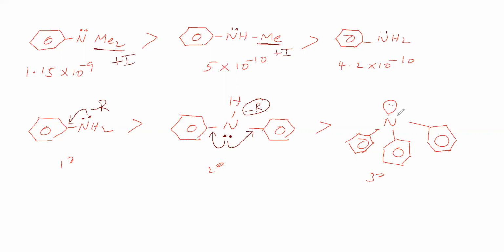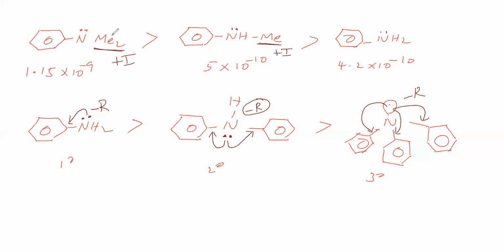So in this case, this nitrogen lone pair goes into resonance with this phenyl ring, otherwise with this phenyl ring or with this phenyl ring. 3 possibilities are there. Therefore, the minus R effect of this nitrogen is much greater than that of this. So all these 3 nitrogens are going for minus R effect. What about in this case? In this case, is the minus R effect not there? Yes, it is there. All are having only one phenyl ring.